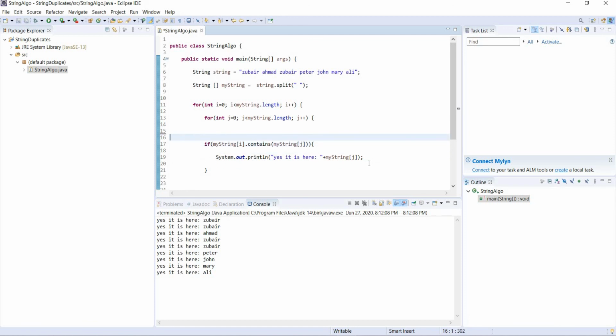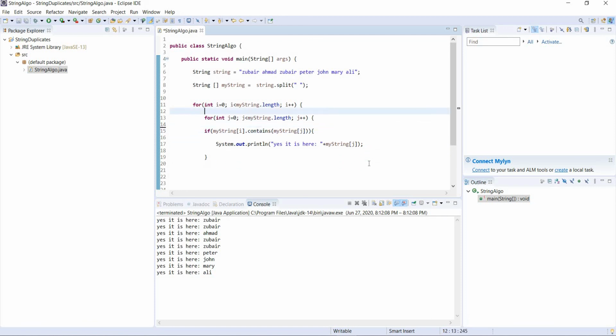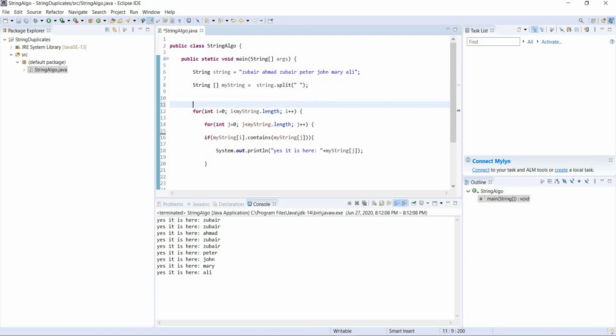To get rid of this problem, we're going to create an integer here. Let's call it a equals 0. We're going to use this integer to check how many times this condition becomes true, right? So if Zubair contains Zubair, let's do a plus plus.